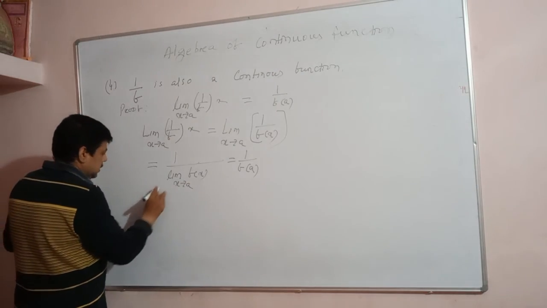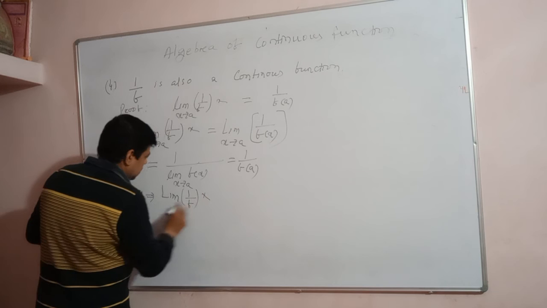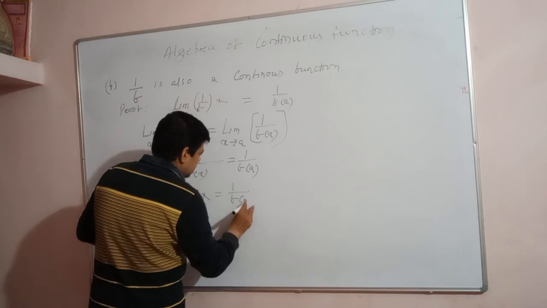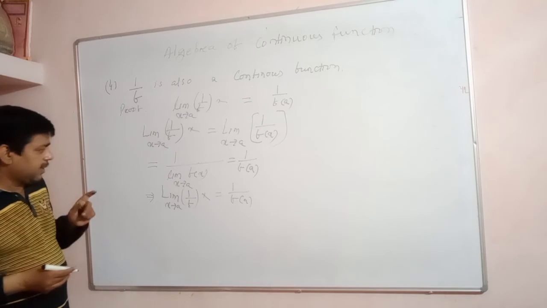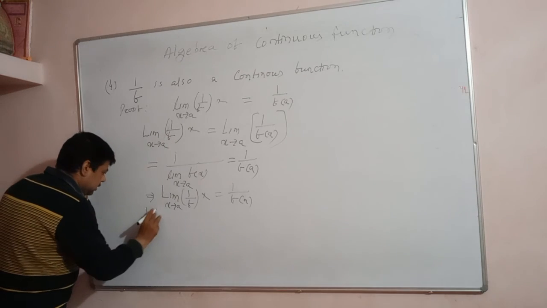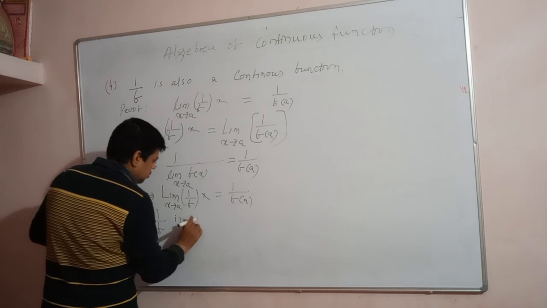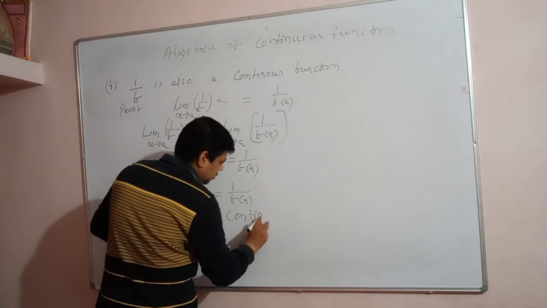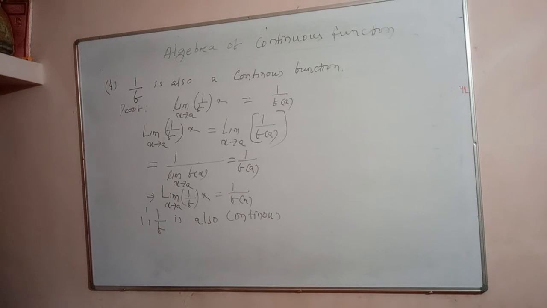That implies the limit of 1 by f(x) when x approaches a is equal to 1 by f(a). So the limit of 1 by f is equal to the functional value. That is why the reciprocal of a function f is also a continuous function. Clear?